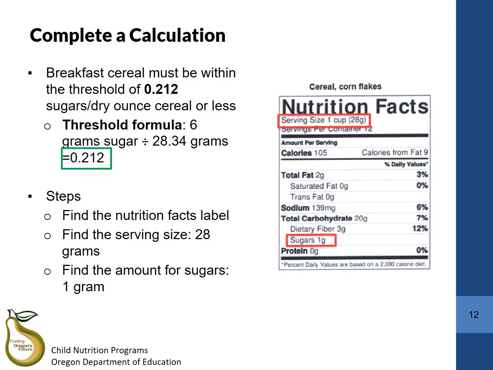Using the example here, first, look at the nutrition facts label. Next, find the serving size, which is highlighted in the red box near the top of the nutrition facts label. The serving size is 28 grams. Note, you will want to look at the grams, which is the measurement of weight, and not the cup, which is the measurement of volume, when you are calculating sugar content. Now, you will find the amount for sugars, which is highlighted in the red box near the bottom of the nutrition facts label. The total sugar is 1 gram.